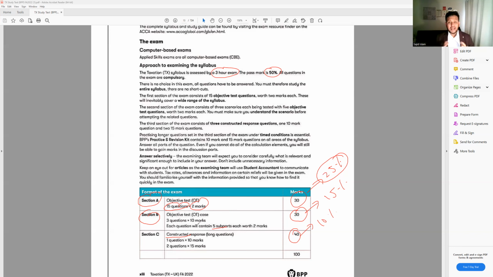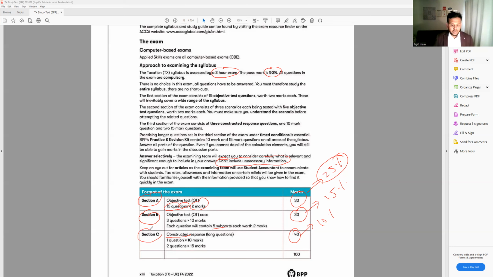If the question asks you for anything and you just explain, it doesn't help. Do not write unnecessary things. It will not give you any marks. It is a waste of time. That's why it says very clearly, do not include unnecessary information. If you keep writing just whatever you want, it's not going to add any value. So from here, we just need 10%.